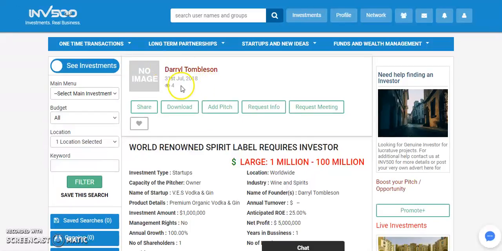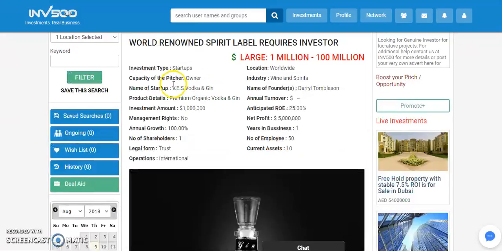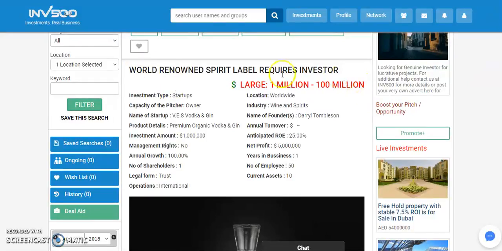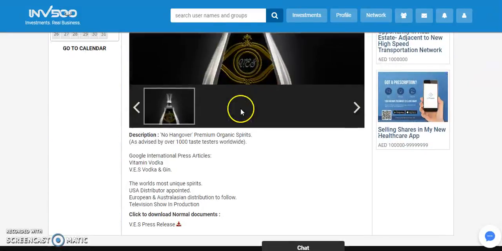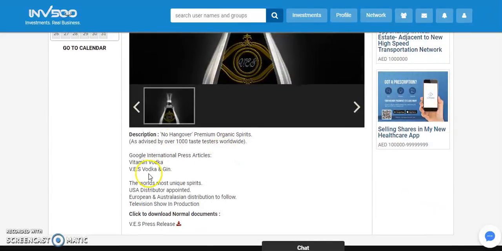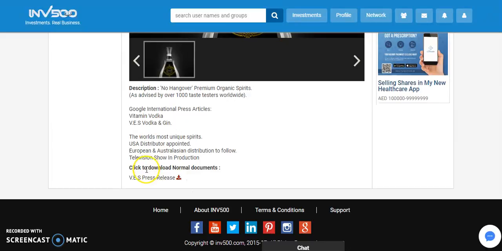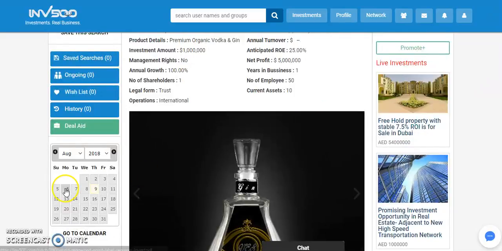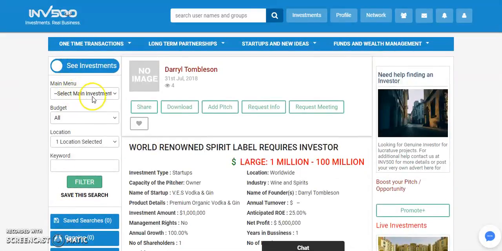Let me see. So this is the details page. From here I can see when the post was made. The user has no image uploaded, so I won't be able to see an image. But if the user has an image, I will be able to see that here. This is the content of the post, and this is the image provided by him or her. The uploader has also provided a document which I can download from this section. So these are the filtering options which I can choose, and I can toggle to see investments or see pitches.